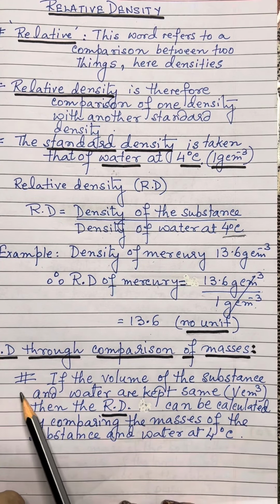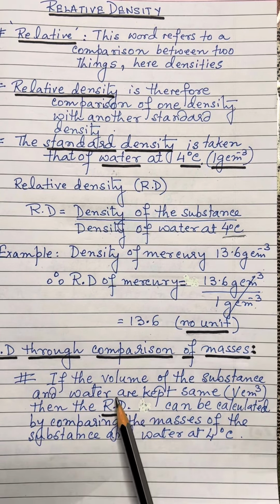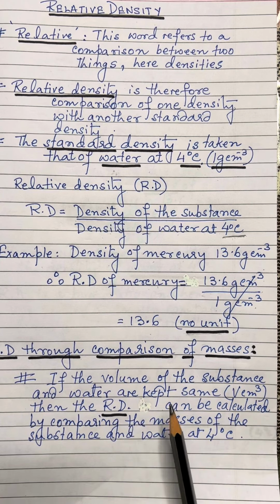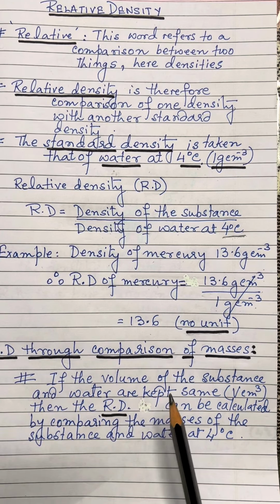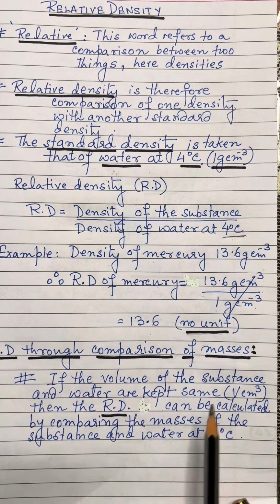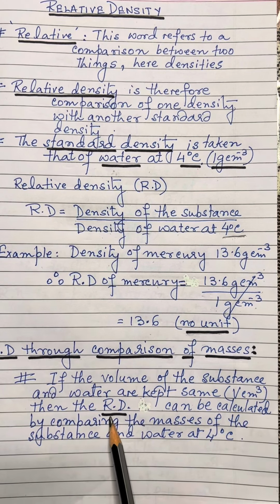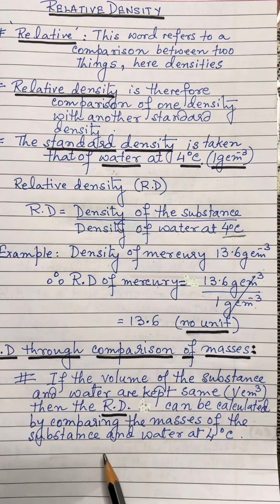We can also calculate the relative density through comparison of masses. If the volume of the substance and water are kept the same, that means, if the volume of the substance is taken as V centimeter cube and the volume of water is also taken as V centimeter cube, or any value, it can be 1 centimeter cube, 2 centimeter cube, whatever, that has to be kept the same or equal, then the relative density can be calculated by comparing the masses of the substance and water at 4 degrees Celsius.